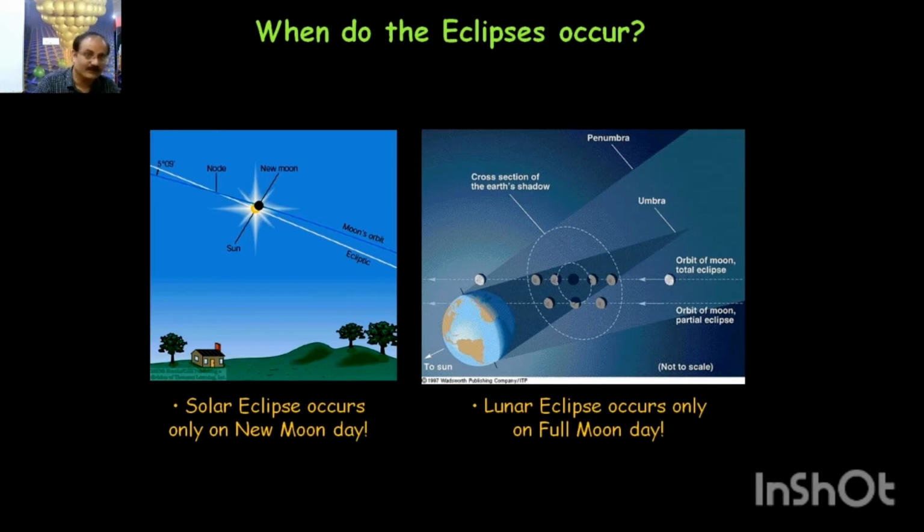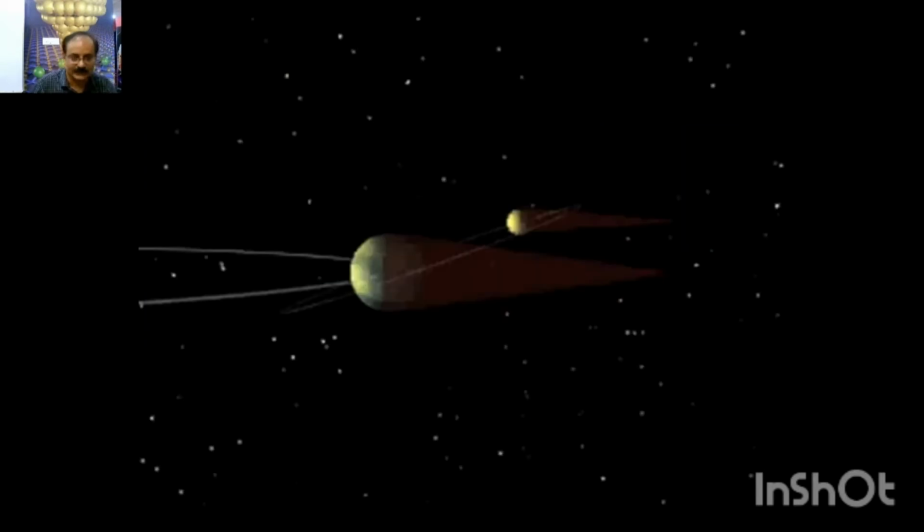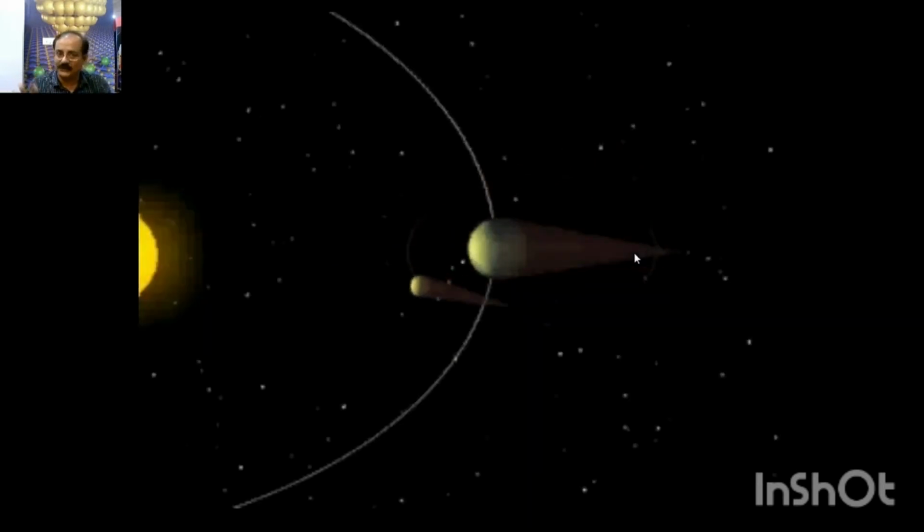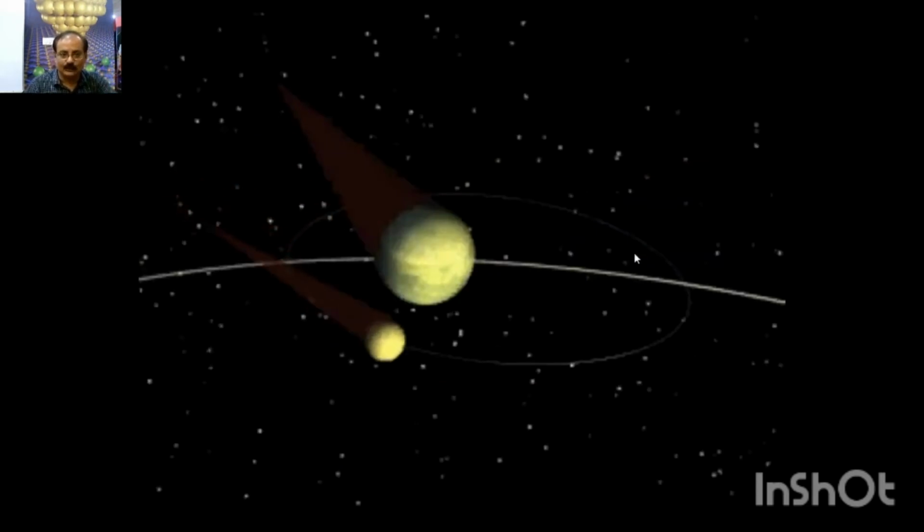Everything is always there, and to appreciate that, look at the next animation. We have shadows falling because the moon and Earth are opaque objects. Sunlight makes their shadows fall, and these shadows sometimes trace on the surface of the Earth or pass through the Earth's shadow, and this gives rise to an eclipse.